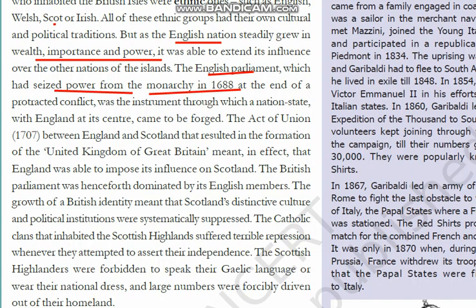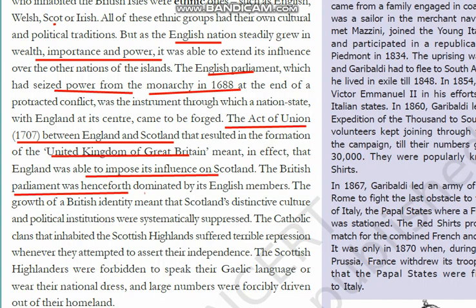Because of its dominance, they were able to make a treaty or agreement. It is referred to as the Act of Union in 1707 between England and Scotland, and we have seen in the map that both merged and the flag also changed. From then on, it started being called the United Kingdom of Great Britain. And slowly the British started imposing influence on Scotland. Even Parliament was dominated by the English people.